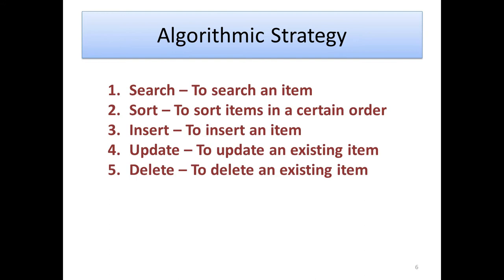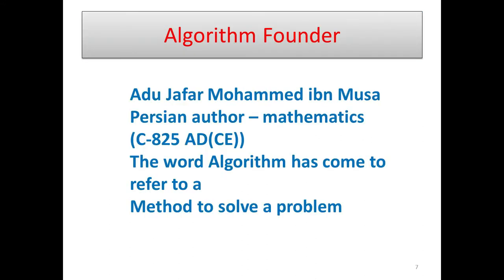Okay, the next topic, algorithmic strategy. In this topic, we deal with 5 topics: search, sort, insert, update, delete. Search, to search an item. Sort, to sort items in a certain order. Insert, to insert an item. Update, to update an existing item. Delete, to delete an existing item. You refer to your book for elaboration.